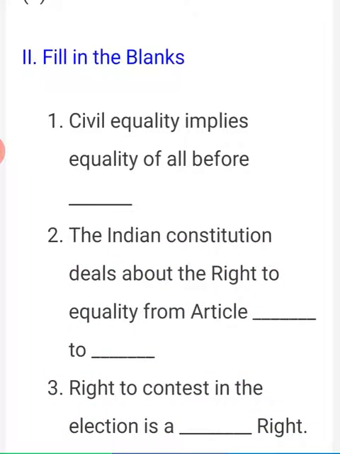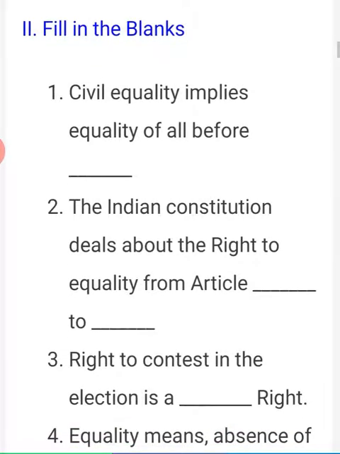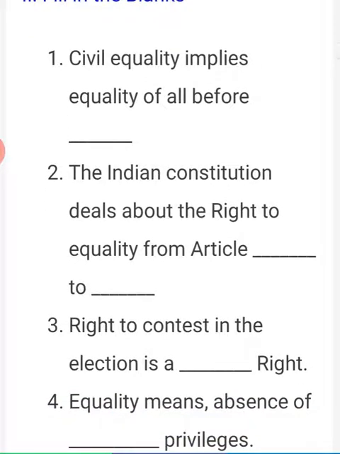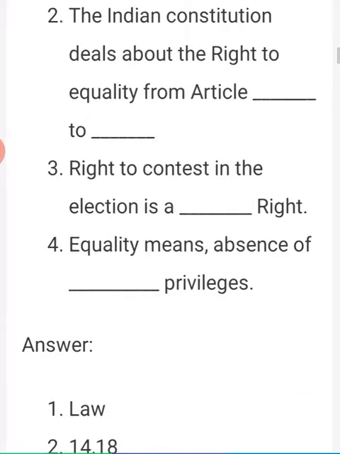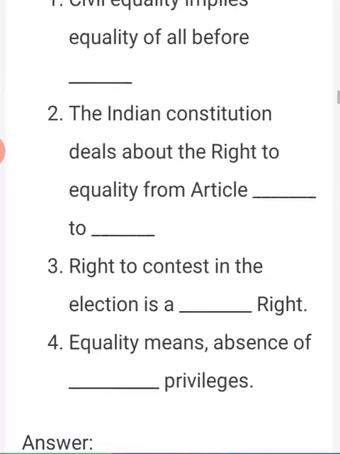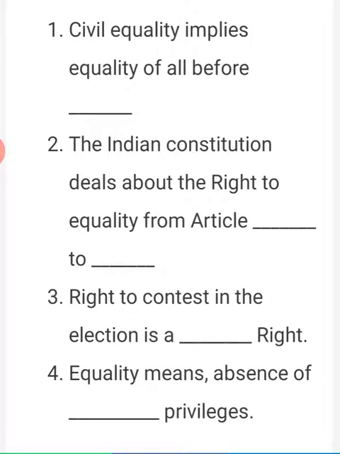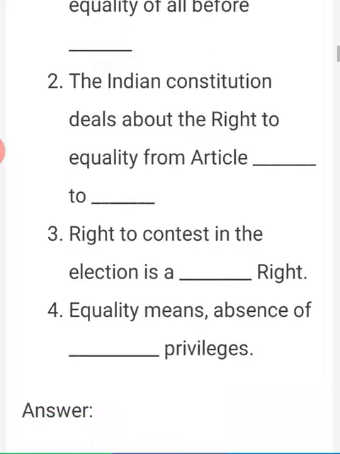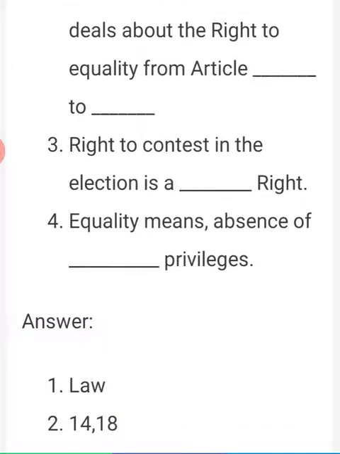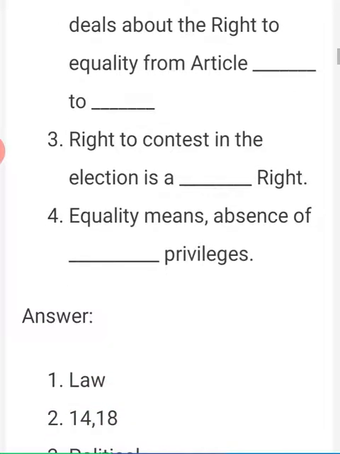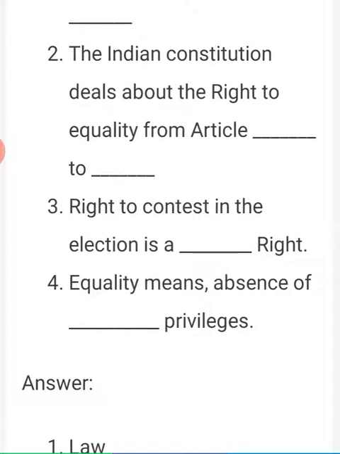Next, second Roman letter, fill in the blanks. First question, civil equality implies equality of all before dash. The answer is law. L-A-W. Law.